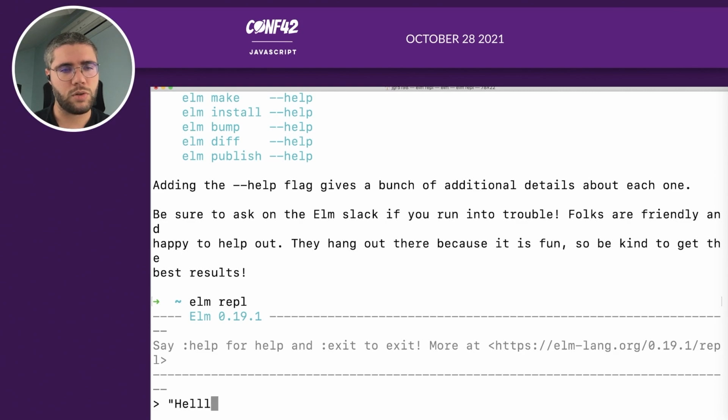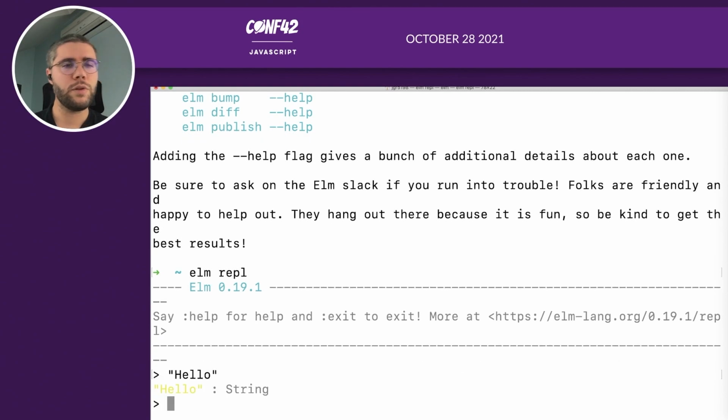So for example, a string. If you have a look at the return, it returns the value, so hello, and here you have the type of the return value. So here the type says it's a String with an uppercase S.